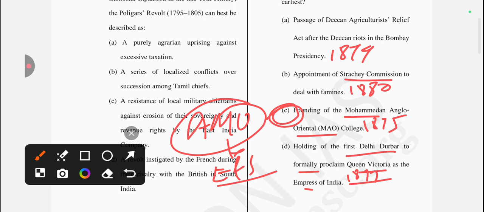The second Delhi Darbar was held on 1st January 1908 to celebrate the coronation of King Edward VII and Queen Alexandra as Emperor and Empress of India. And the third one was held on 12th December 1911 to celebrate the coronation of King George V and Queen Mary as Emperor and Empress of India. Okay, so this statement is correct.